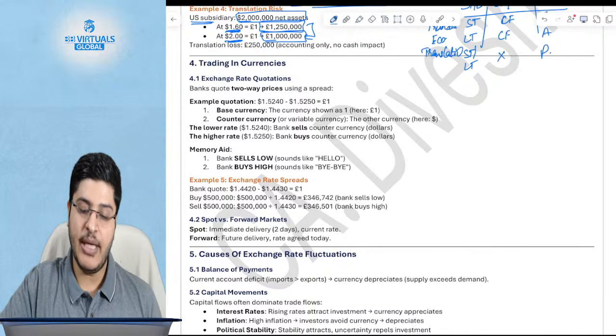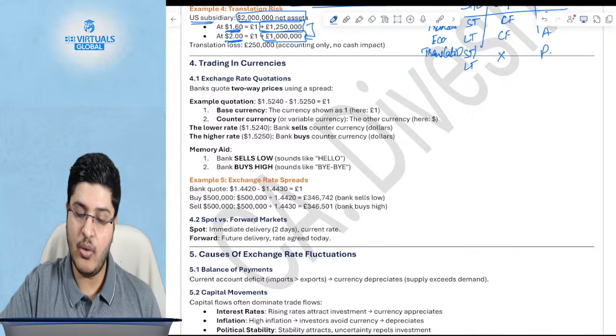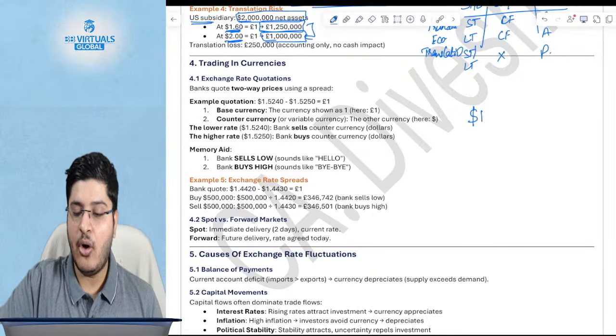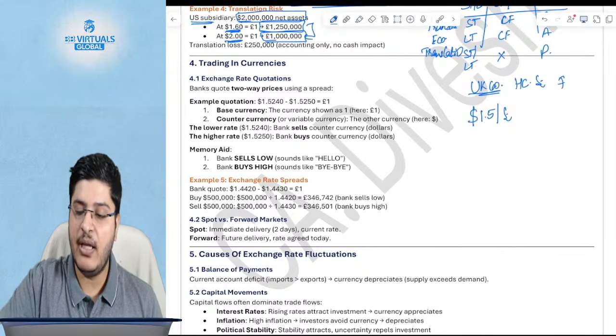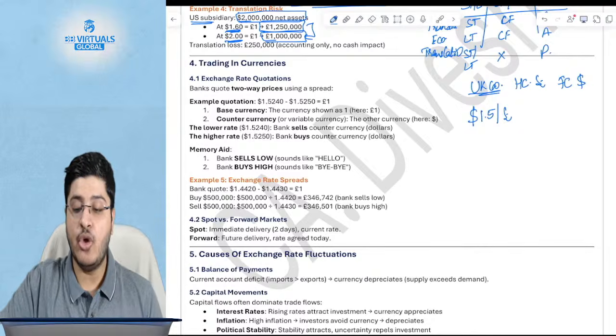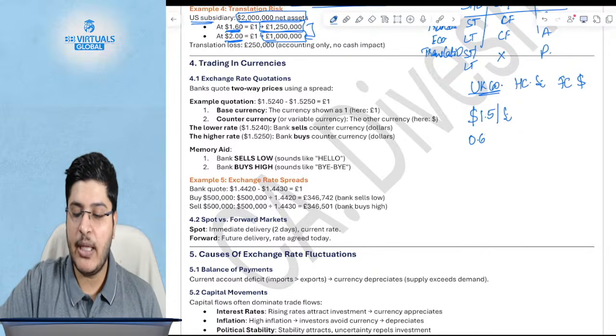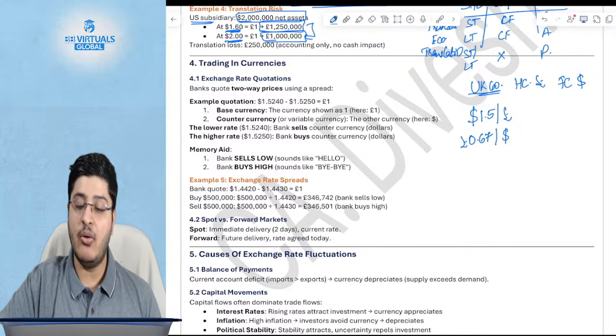Now, there could be two ways how you would quote a particular currency. One is you say $1.5 per pound. Now, assuming you are a UK company, your home currency is pounds, and your counter currency, which is effectively your foreign currency, is dollars, correct? So there could be two ways how this could be quoted. The same quotation could be $1.5 per pound, or it could be 1.67 pounds per dollar.